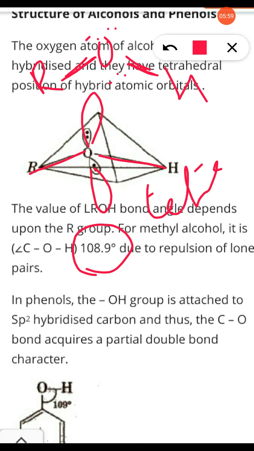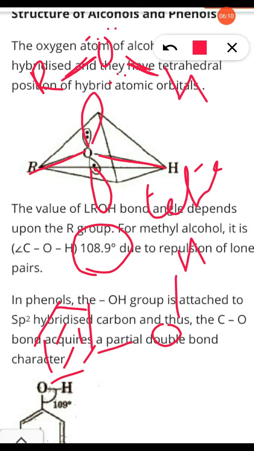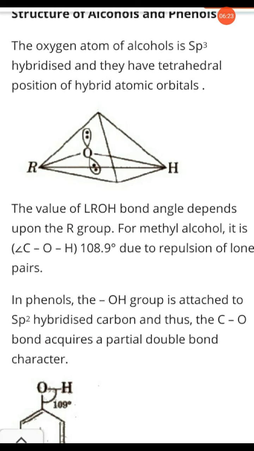In case of phenol, we know that the benzene ring is directly bonded with O, and then there is an H, and the bond angle is 109 degrees. The bond angle is 109 degrees because there is also a repulsion of the lone pair of oxygen. So that is the structure of phenol.